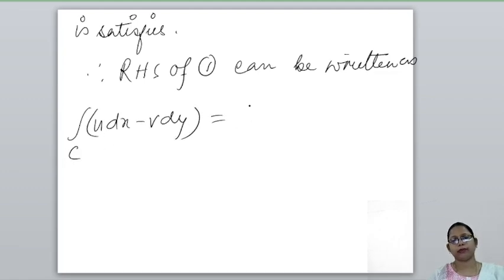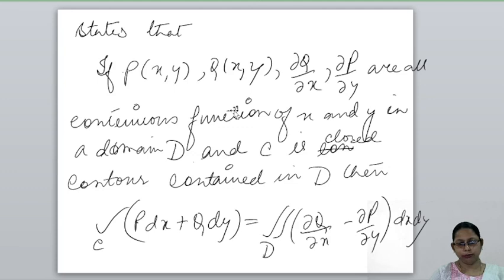By using Green theorem, I can write the double integral over D. According to Green theorem, the coefficient of dy is written first with partial differentiation with respect to x, and the coefficient of dx is written second with partial differentiation with respect to y.